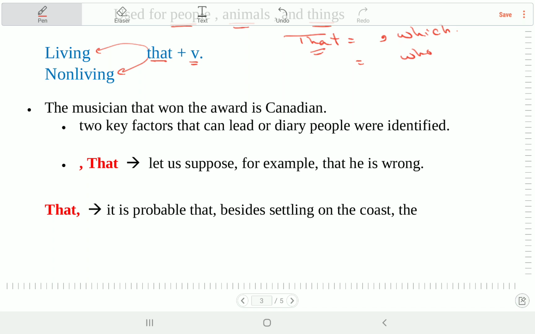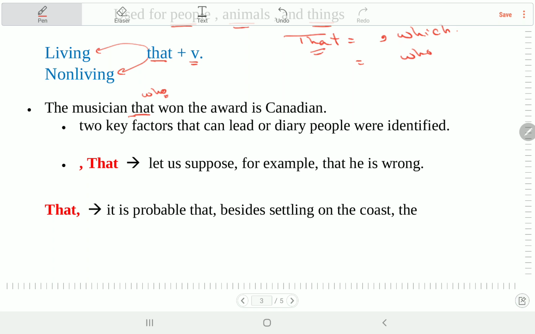The musician that won the award is Canadian. So the musician that won the award. So who won the award? Again, it is the musician. يبقى the musician is Canadian و the musician won the award. فالmusician ده كان ممكن احط who هنا يا مستر. Yes, you can put who. عادي جدا. تفرقش ما تفرقش.